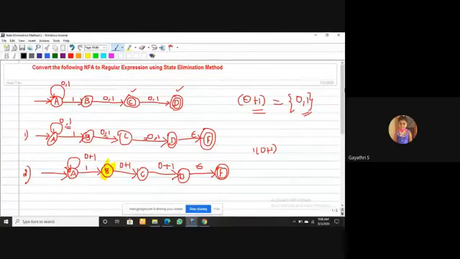In your textbook, only one case is available: regular expression to epsilon-NFA. I'm requesting you to take notes for this problem.